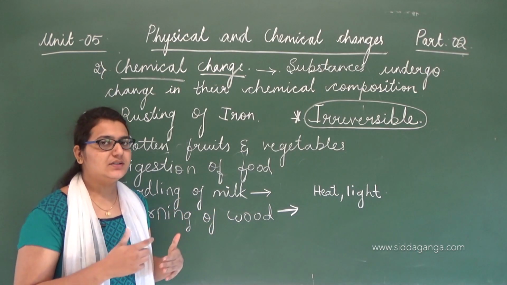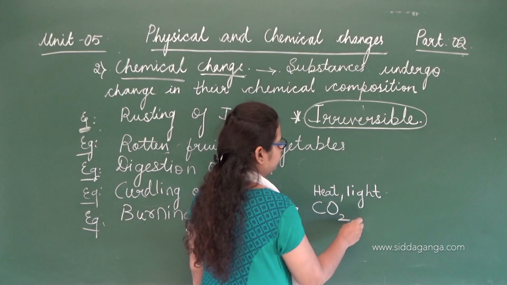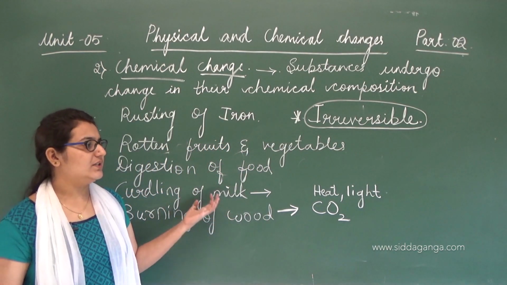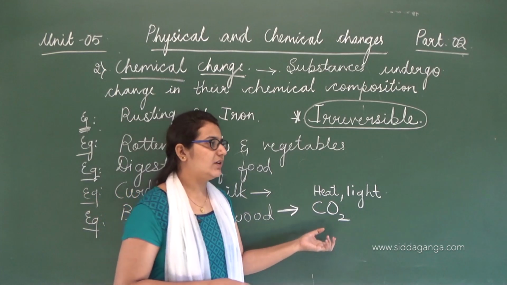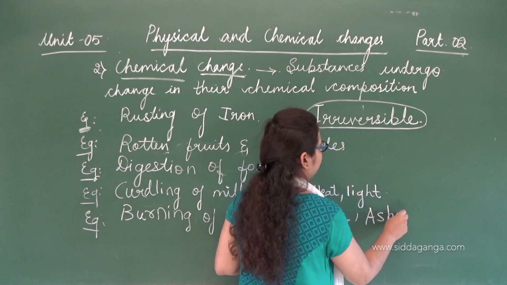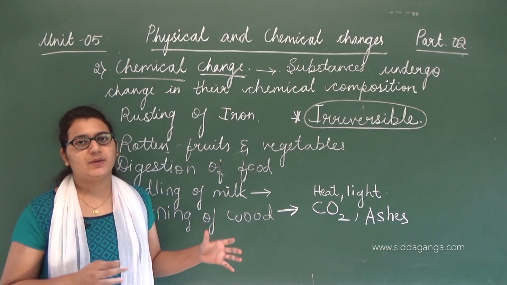And when it burns, it releases carbon dioxide. So when burning of wood takes place, it releases heat, light and carbon dioxide, and even ash is formed, isn't it? Ashes are formed because of the burning of wood.